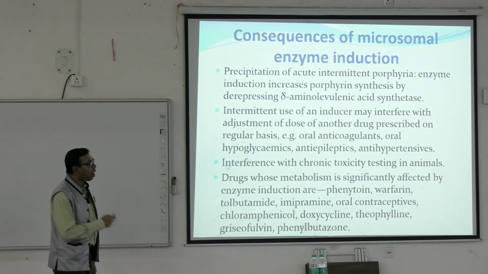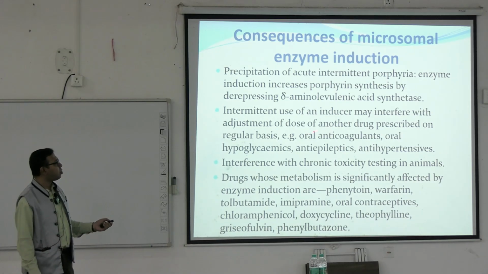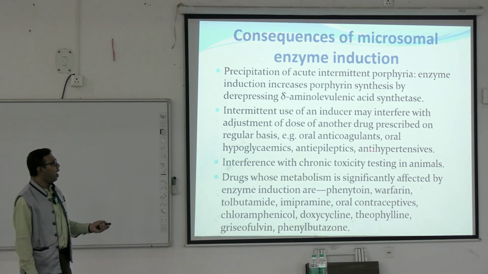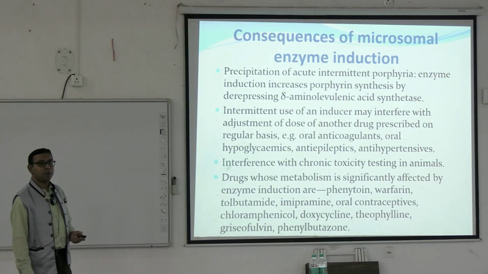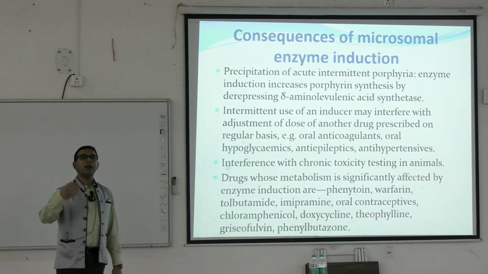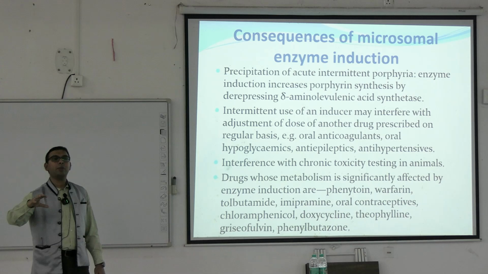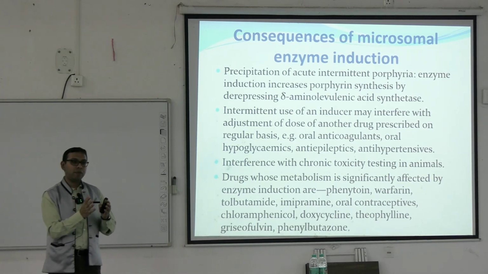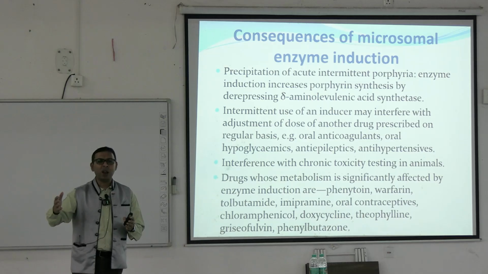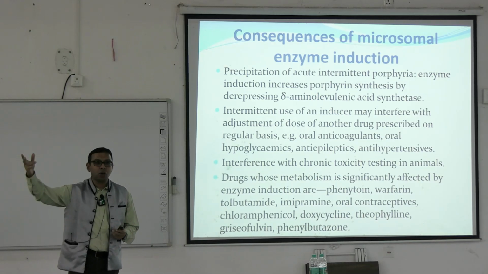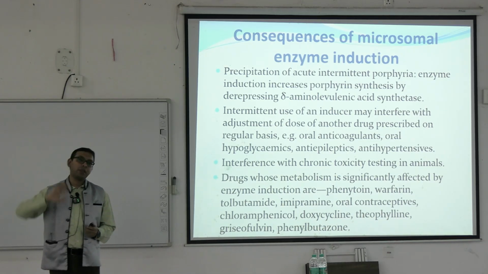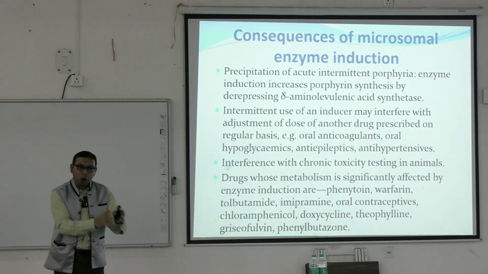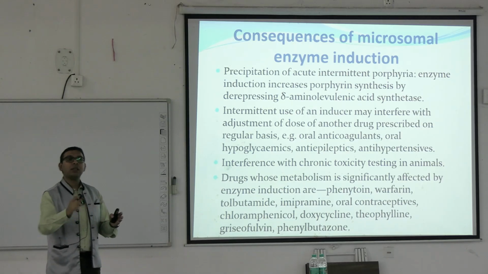Already we have discussed oral contraceptives, and oral anticoagulants, antihypertensives, oral hypoglycemics are there. So if we are intermittently giving some drugs that hamper their metabolism, we cannot simply increase or decrease the dose. We do not know, if the person is not responding to the drug, whether we should increase the dose, because increasing the dose may lead to adverse effects also, or whether we have to stop the other drug that causes the induction of the drug.